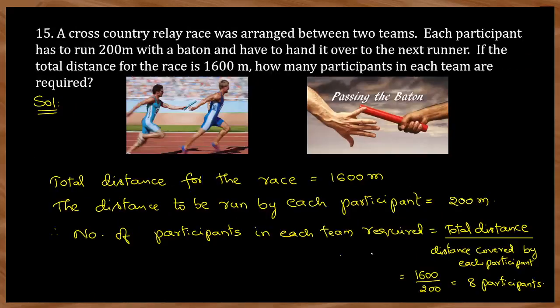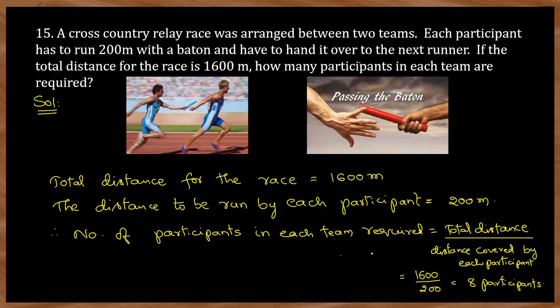So next, last problem, 15th one. A cross-country relay race was arranged between two teams. Each participant has to run 200 meters with a baton, and has to hand it over to the next runner. If the total distance for the race is 1600 meters, how many participants in each team are required?